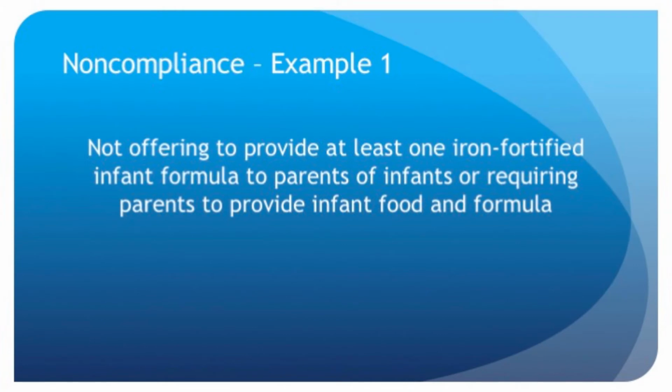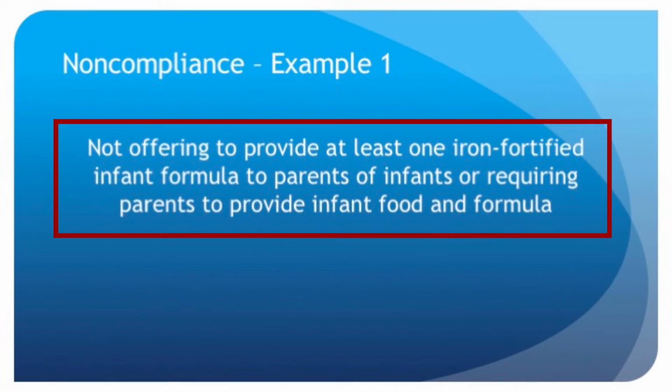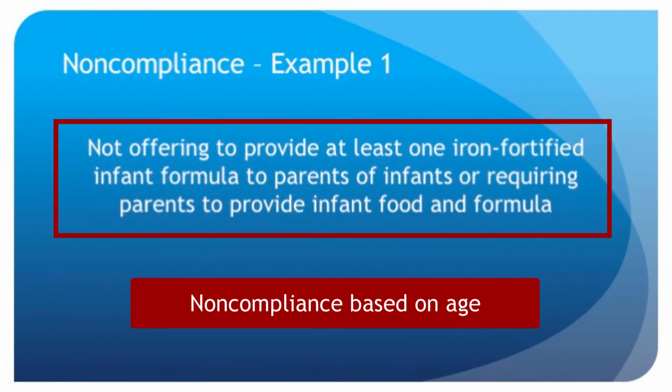We will discuss 3 examples of noncompliance and resolutions for each. The first example is not offering to provide at least one iron-fortified infant formula to parents of infants, or requiring parents to provide infant food and formula. This example would be noncompliance based on age.